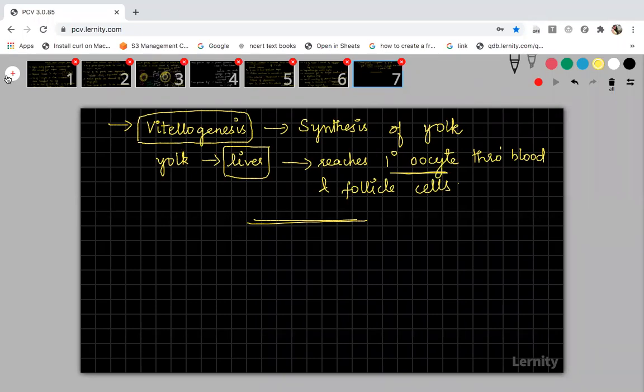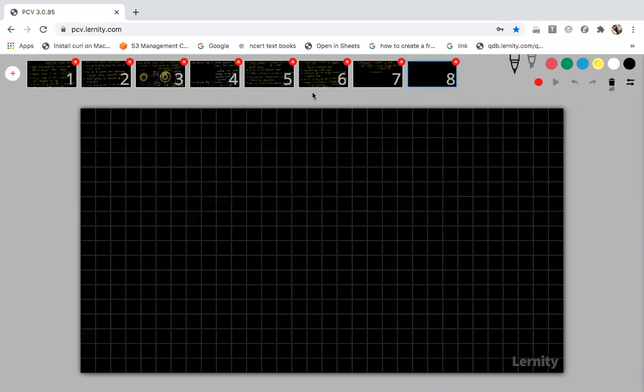Yeah, students, now we can move on to the last phase of the oogenesis process, that is the maturation phase. The third phase of oogenesis is the maturation phase. So what will happen in the maturation phase?